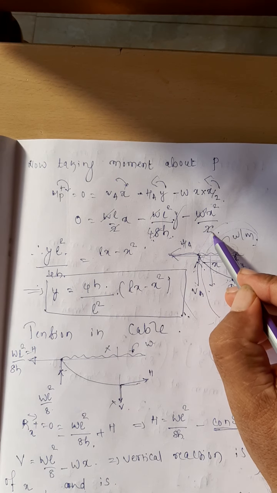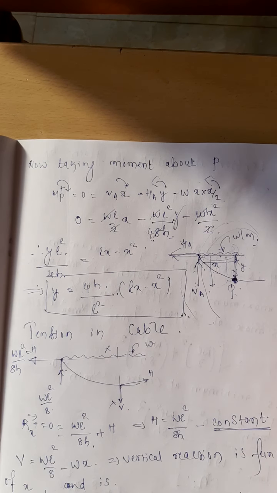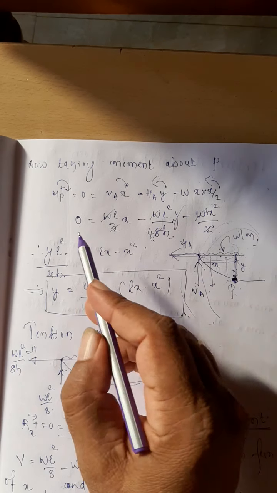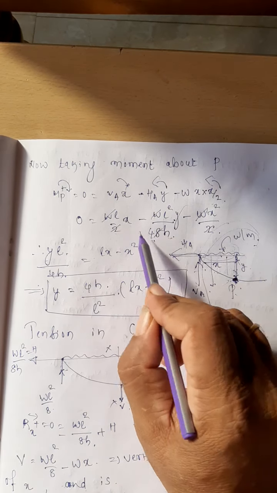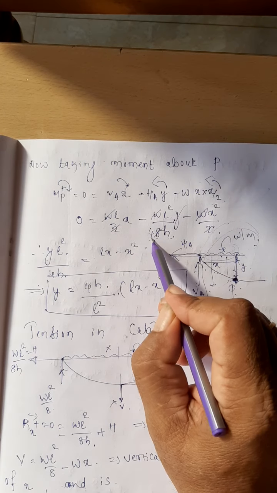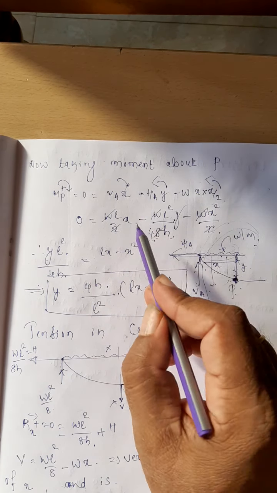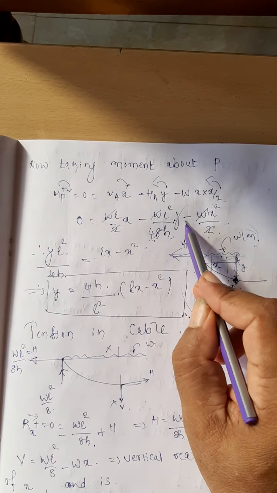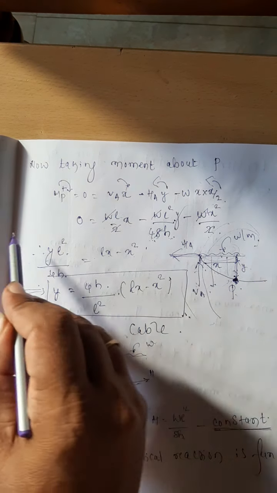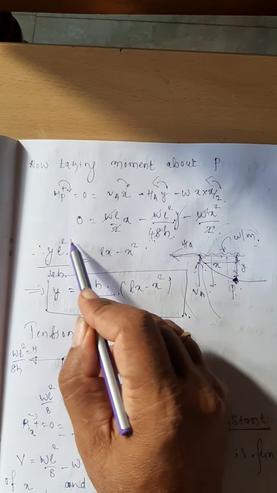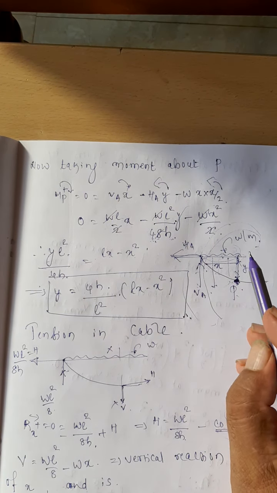Wx square divided by 2. So this 2 you can cancel here. So what we got here? Lx minus x square. Take this on this side. Yl square divided by 4h.